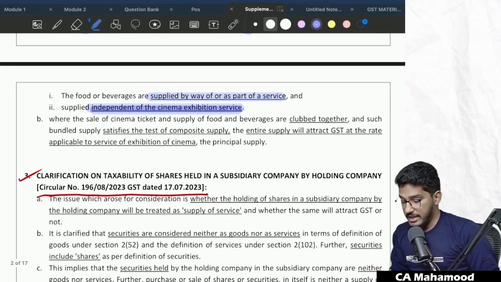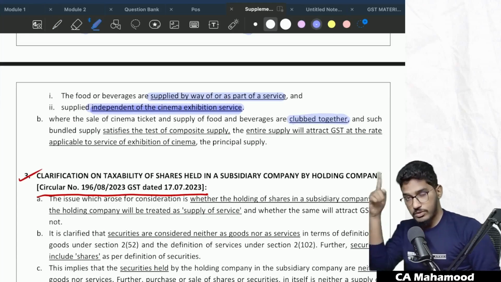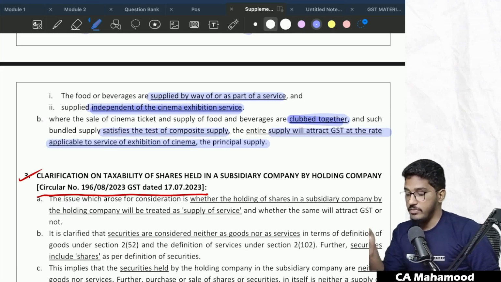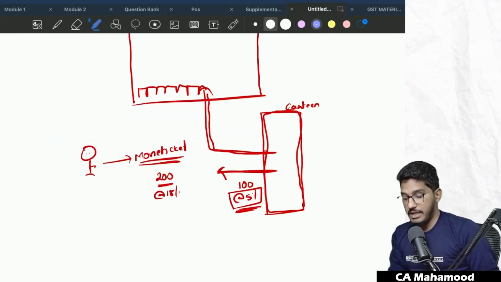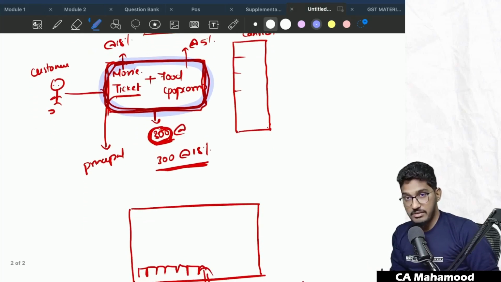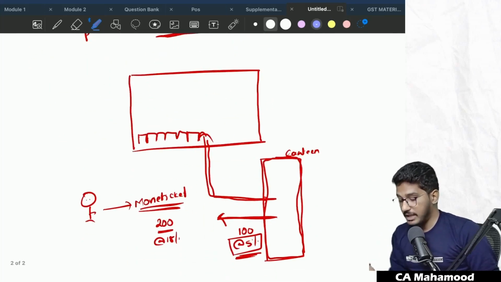However, where the sale of cinema ticket and supply of food and beverages are clubbed together, the combo I told you about, and such bundled supply satisfies the test of composite supply, the entire supply will attract GST at the rate applicable to the service of exhibition of cinema, which is the principal supply. The same thing I have clarified here. If it is clubbed together, then the entire value will attract the GST rate applicable for exhibition of a cinema. On the other hand, if you buy the movie ticket separately and you go and eat the food at the canteen, that will be a restaurant service and it will attract GST at the rate of 5%. Clear?